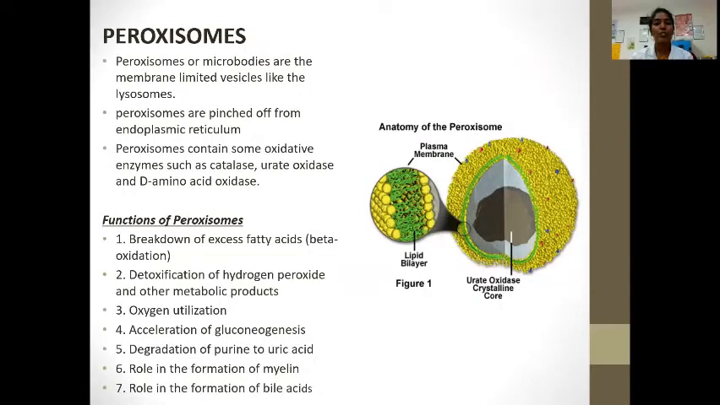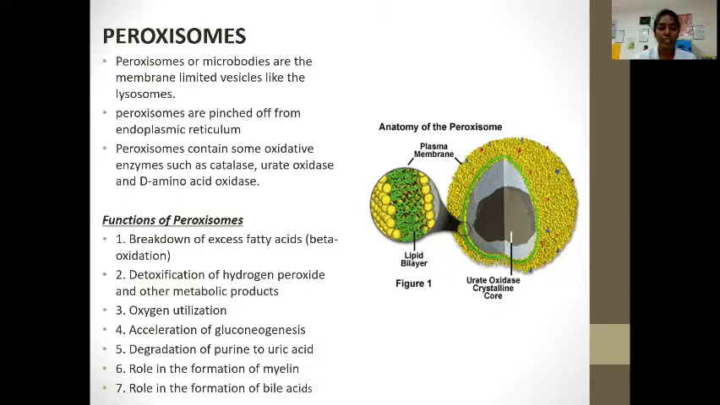Peroxisomes. Peroxisomes or microbodies are the membrane-limited vesicle-like lysosomes. Peroxisomes are pinched off from the endoplasmic reticulum. Peroxisomes contain some oxidative enzymes such as catalase, urate oxidase, and D-amino acid oxidase. The function of peroxisomes: it helps in breakdown of excess fatty acids. It helps in detoxification of hydrogen peroxide and other metabolic products.